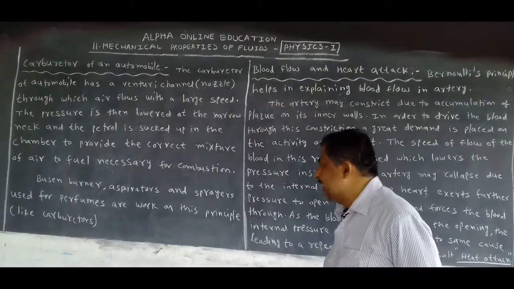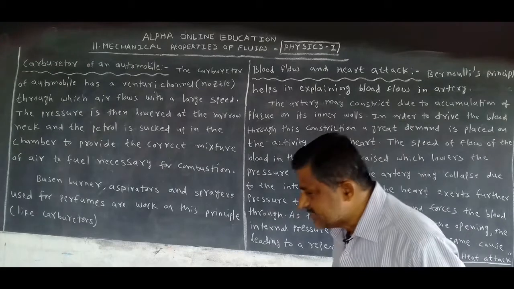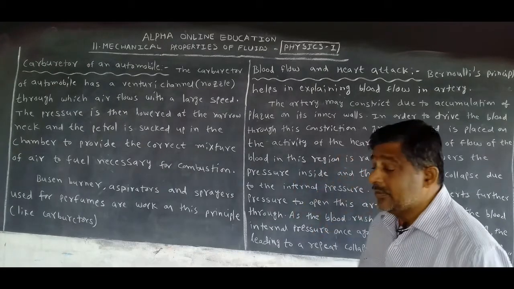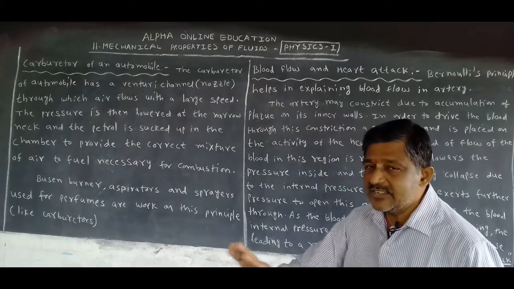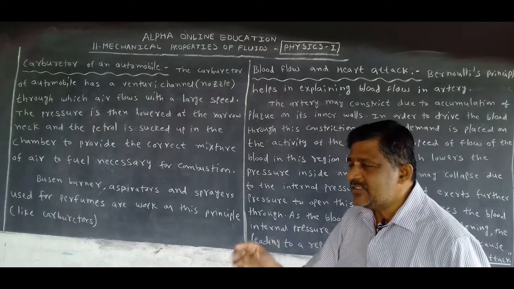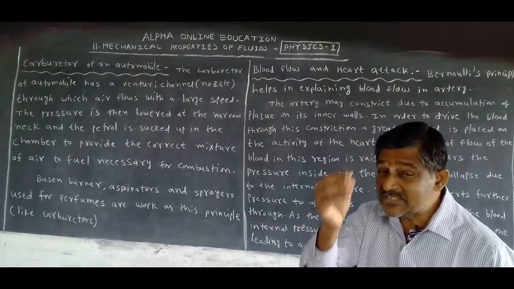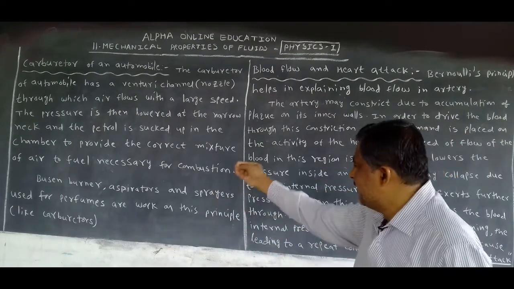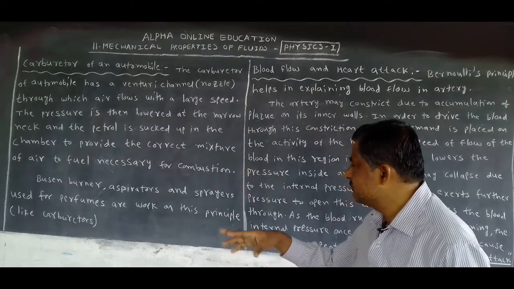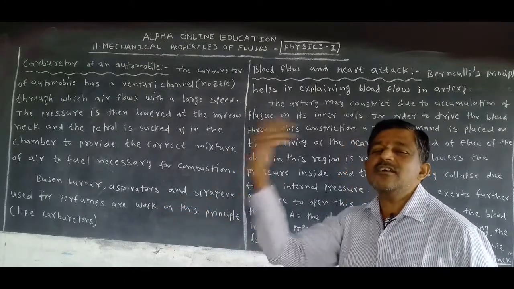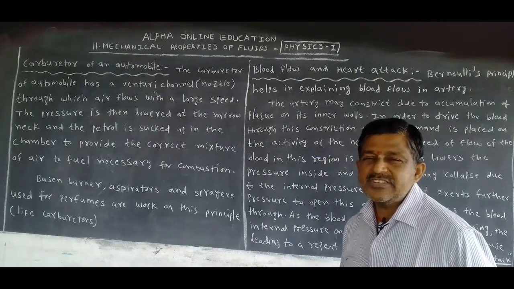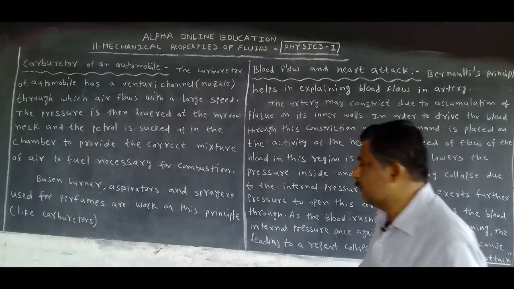When the pressure is less, the fuel moves in a controlled quantity and is mixed with the air for necessary combustion. This is the principle involved in the carburetor.